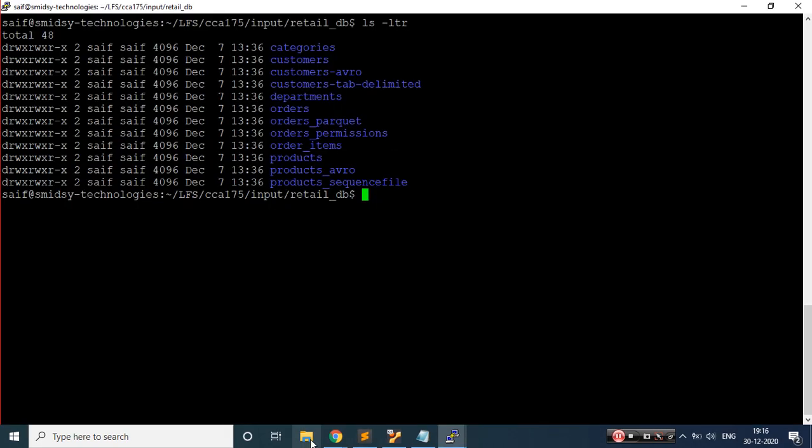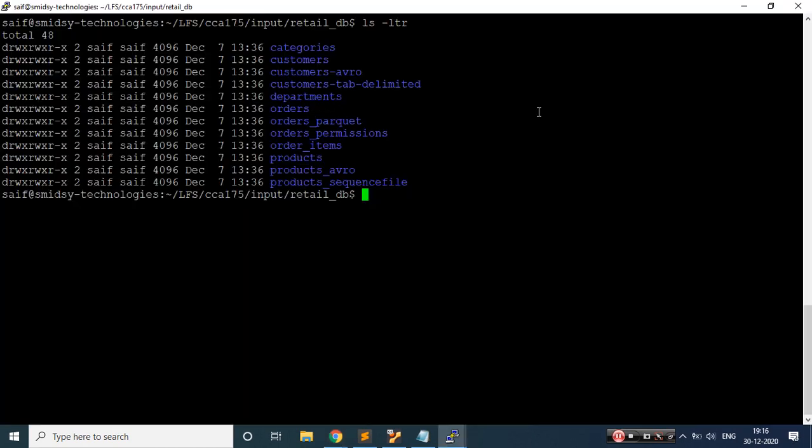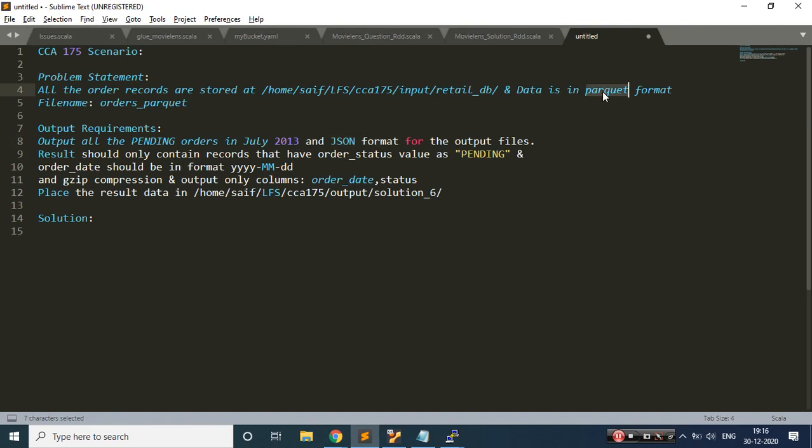So I'm trying to read the data in a Parquet format, and I'm trying to write in a JSON format. The reading format and writing format are varying, so we need to be sure of the different file formats which are available. That is the first thing we got to know.